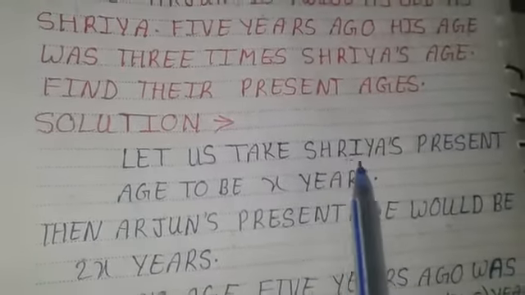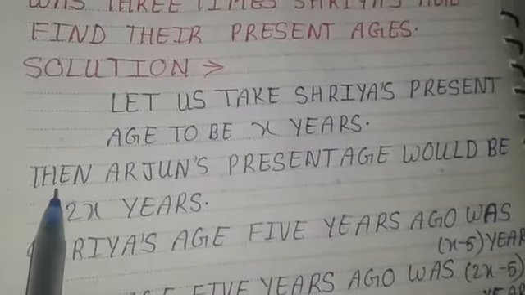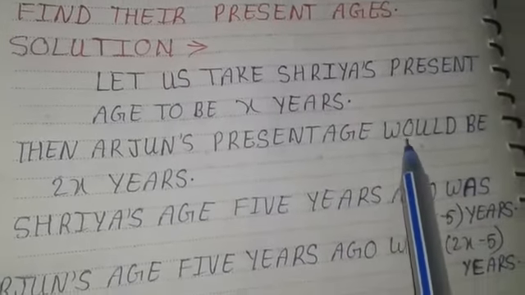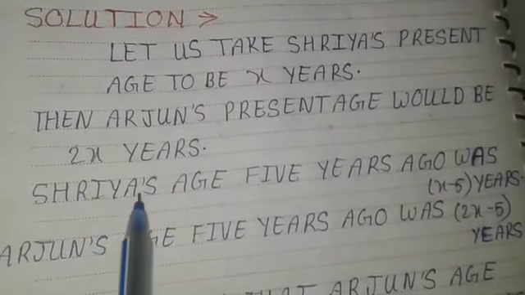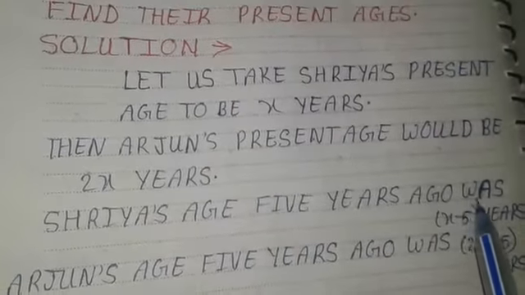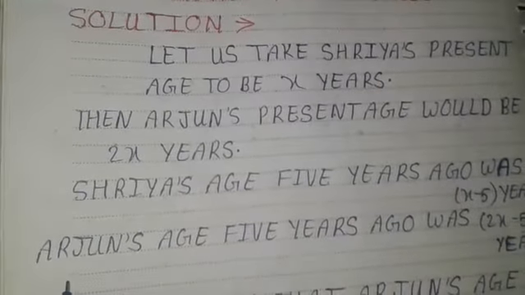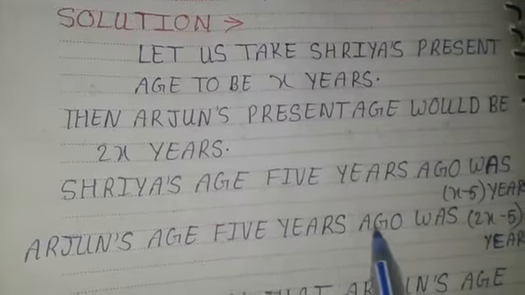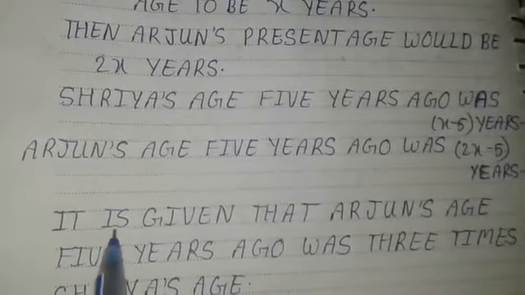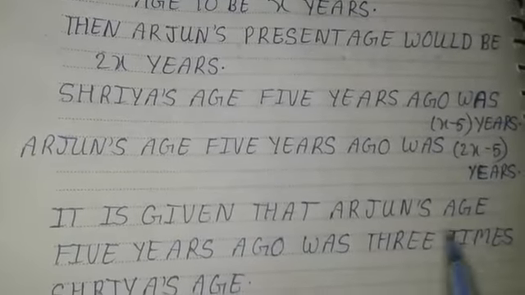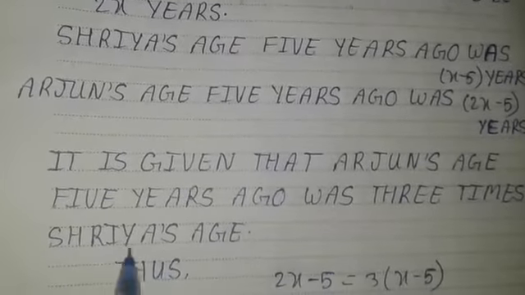Let us take Shreya's present age to be x years. Then Arjun's present age would be 2x years. Shreya's age 5 years ago was x minus 5 years. Arjun's age 5 years ago was 2x minus 5 years. It is given that Arjun's age 5 years ago was 3 times Shreya's age.